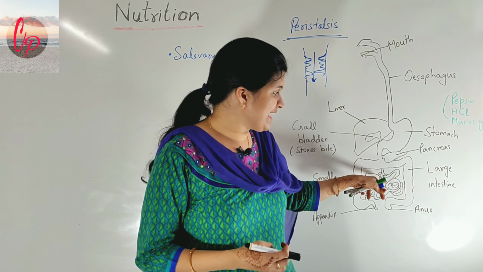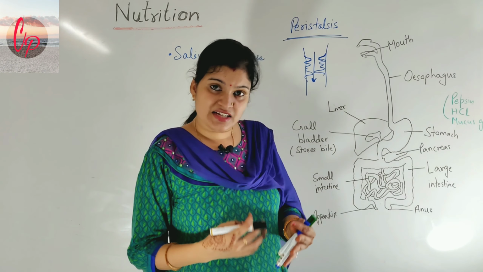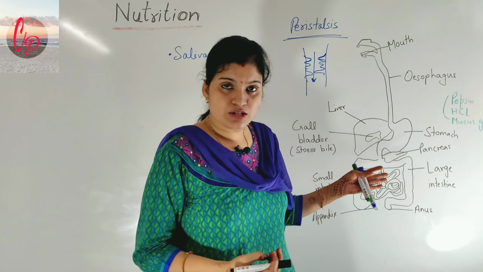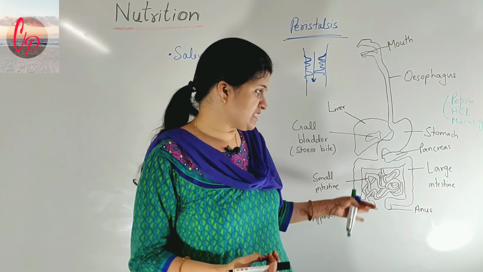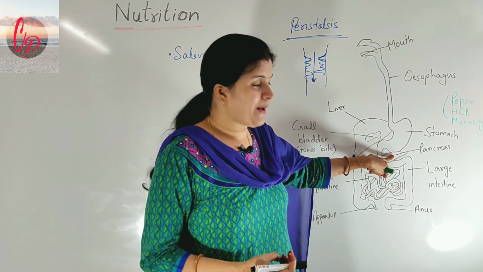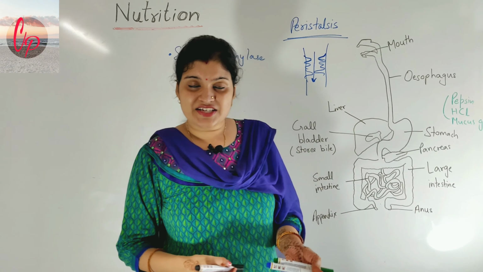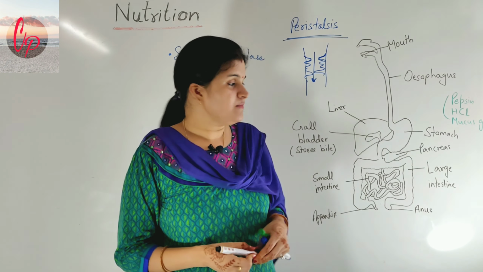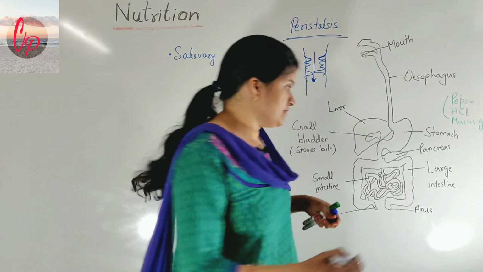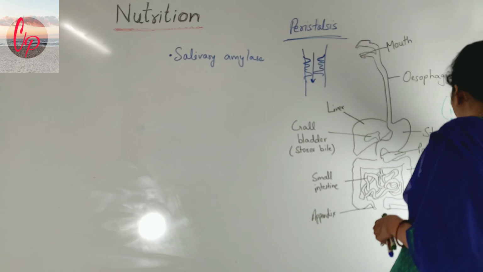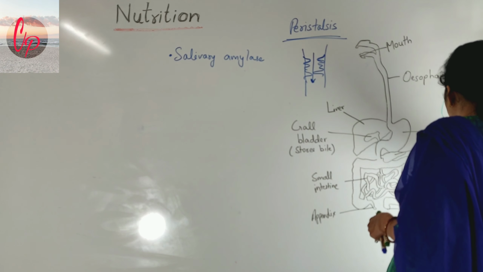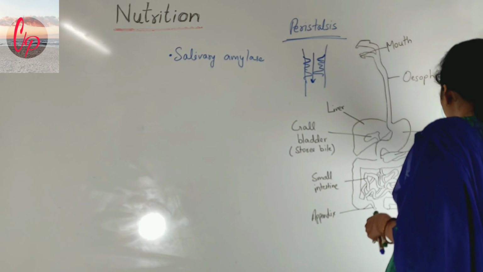It will get secretions from other organs of the digestive system also. Here you can see the pancreas is present. The pancreas gives pancreatic secretions, and what are they? The pancreatic secretions are two enzymes, trypsin and lipase.